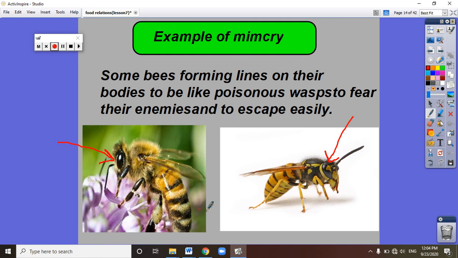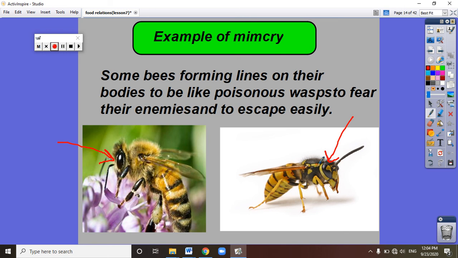But wasps, or some kinds of wasps, are poisonous. Some animals fear the wasp. Bees imitate wasps. What is the meaning of bees imitate wasps? As you can see, the bee looks very much like the wasp. The difference between bees and wasps is very, very small. There is a big similarity between the bees and the wasp.